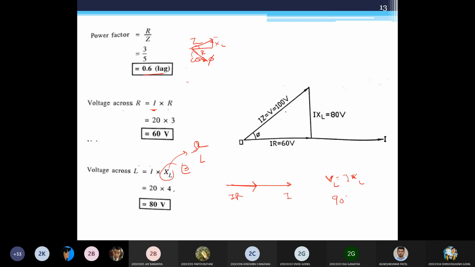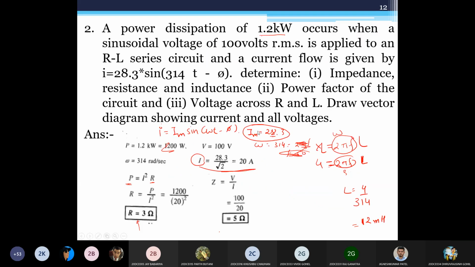So voltage is leading by 90 degrees to the current. That's why I have to lead the voltage. So this is current. How can I lead the voltage? By having 90 degrees before that. So this is my VL. And then the final phasor would be this. That is actually I into Z. This is how you can prepare your phasor for voltages and currents.